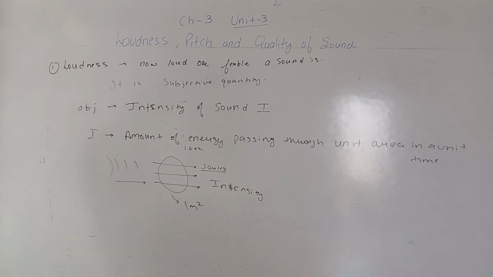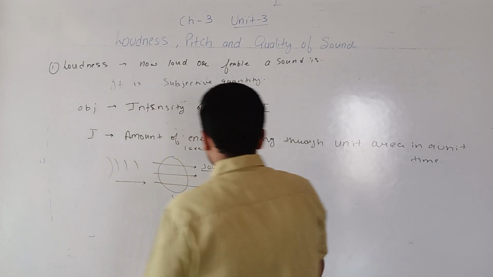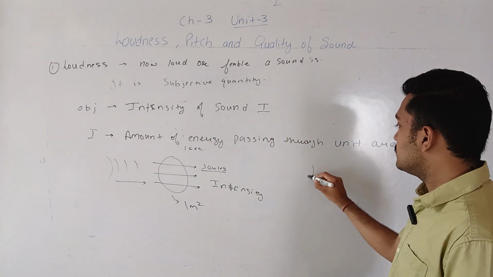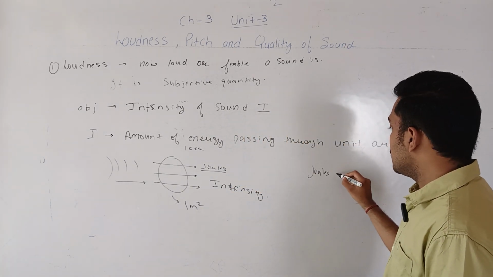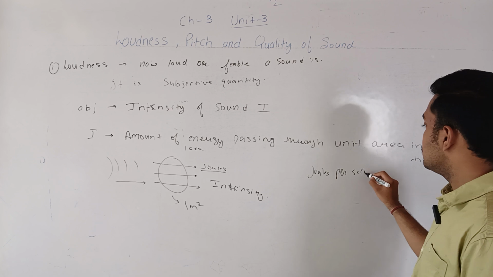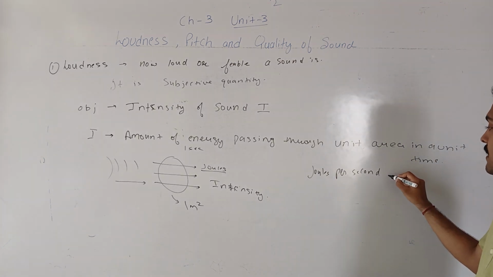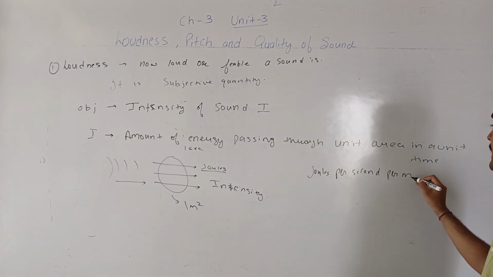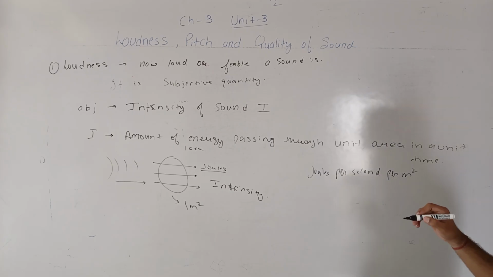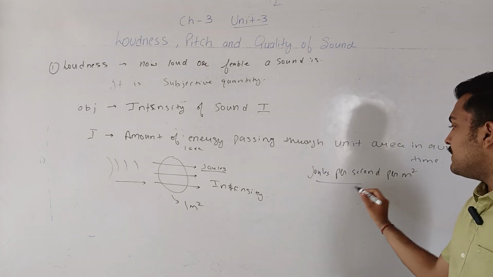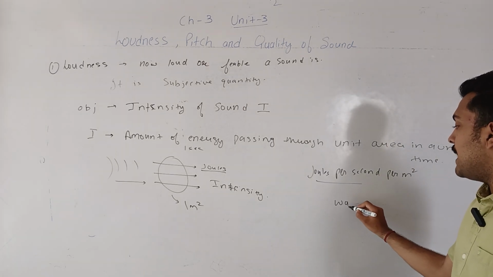So it is an objective quantity. Its units are joules per second per square meter, and joules per second is the unit of power.